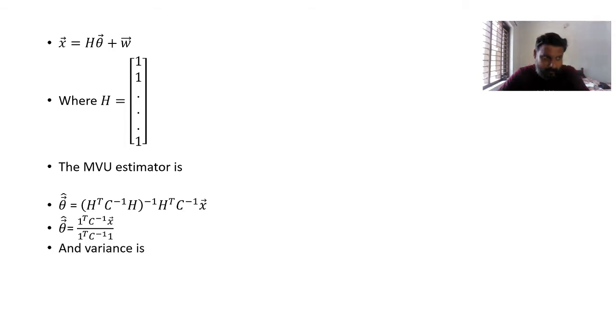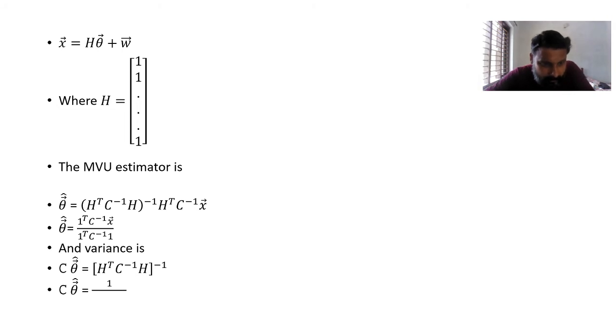So A cap is nothing but 1 transpose C inverse x divided by 1 transpose C inverse into 1. So the variance of A cap should be (h transpose C inverse h) inverse, which is nothing but 1 by 1 transpose C inverse 1.